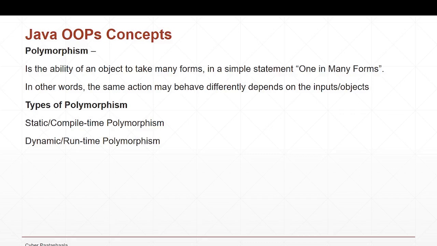This will be known to the JVM only during runtime, because only during runtime do we create the instances for the classes. Till runtime, the JVM doesn't know which method to call. Based on the instance through which we are calling, it will decide during runtime which method to call. That is the reason we call it dynamic or runtime polymorphism.